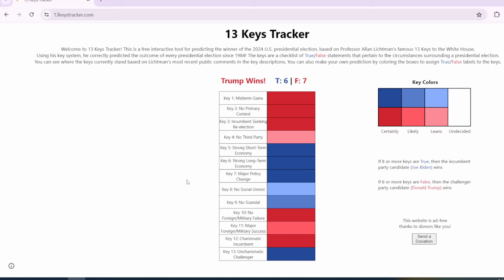Let me know which keys you agree with, which specific keys you disagree with in the comment section down below, and why, or do you agree with my prediction using the 13 keys tracker.